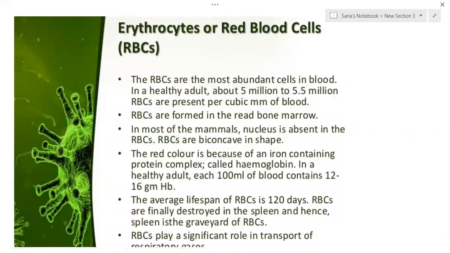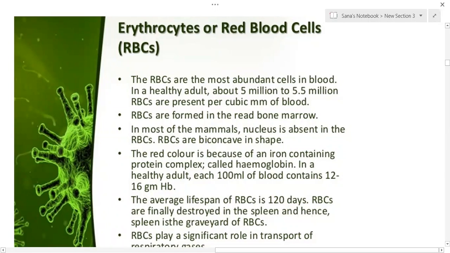These RBCs are produced in the bone marrow, and they are the most abundant cells in the blood, and the smallest cells in our body also. In a healthy adult, about 5 million to 5.5 million RBCs are present per cubic mm of blood.